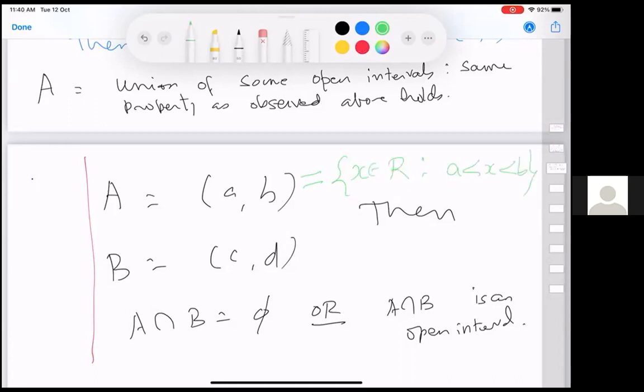This is the formally defined open interval as a set: all x in real numbers such that A is less than x and x is less than B. So with this, you should be able to see what exactly I have written.